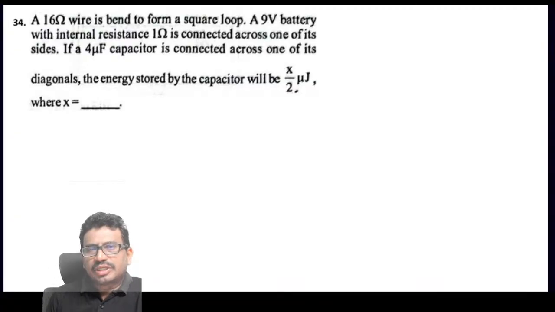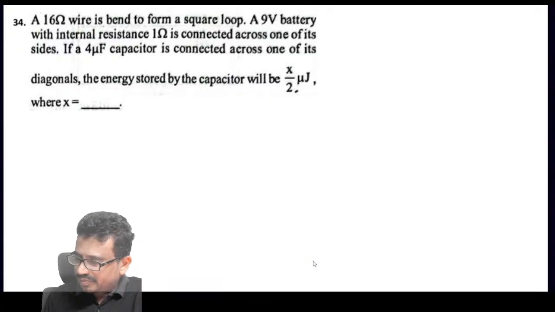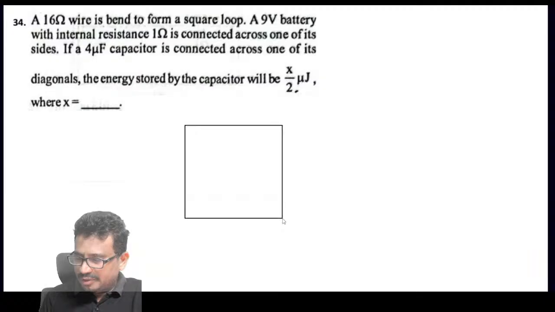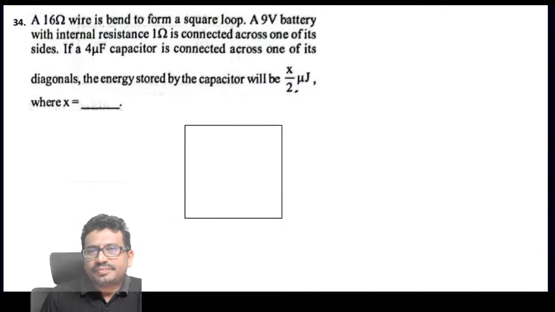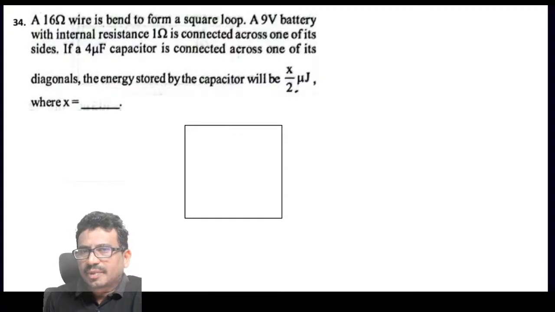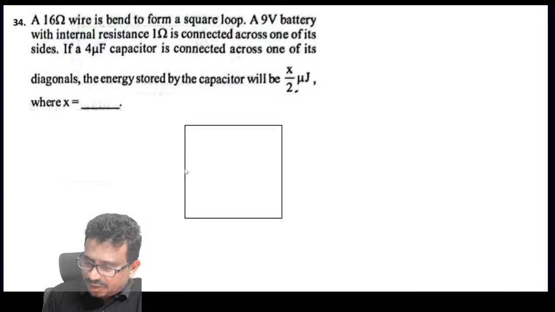So a 16 ohm resistor is bent to form a square. A square is formed like this. That means each part will have an equal resistance, since all sides are equal.